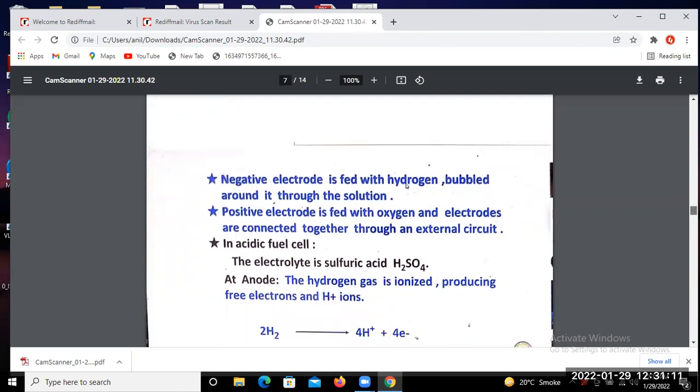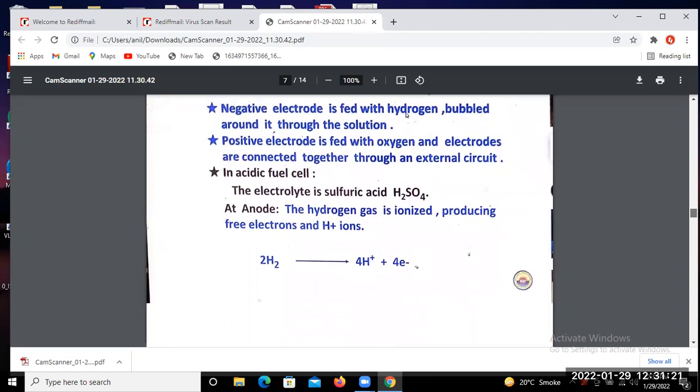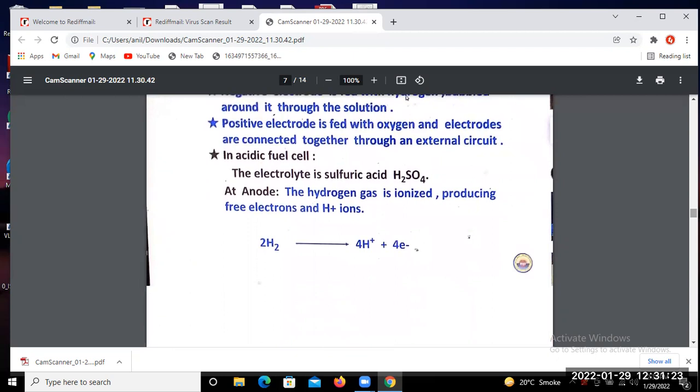So in the acidic fuel cell, the electrolyte is sulfuric acid, that means H2SO4.